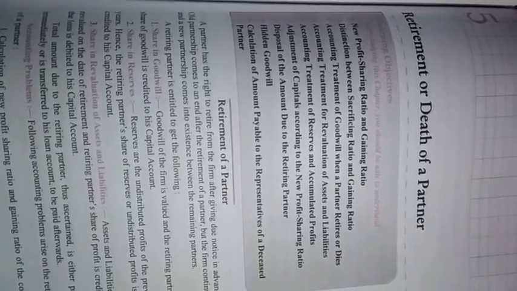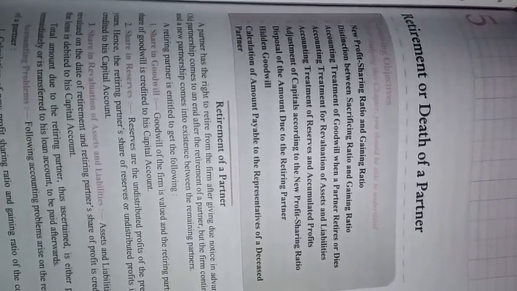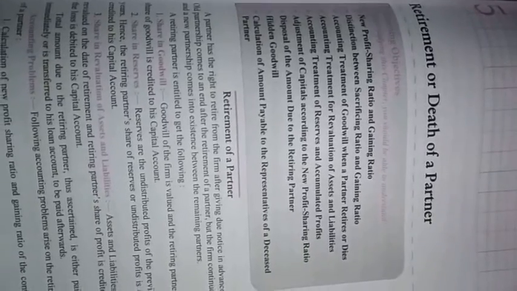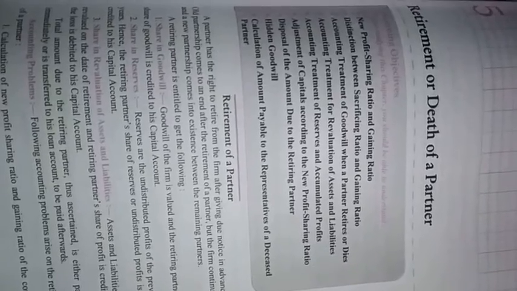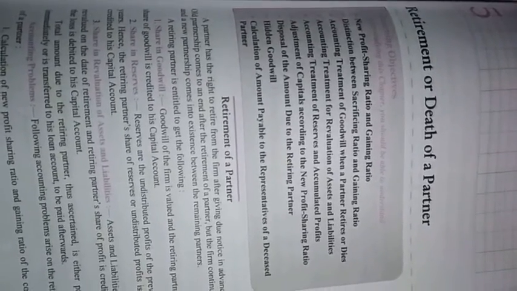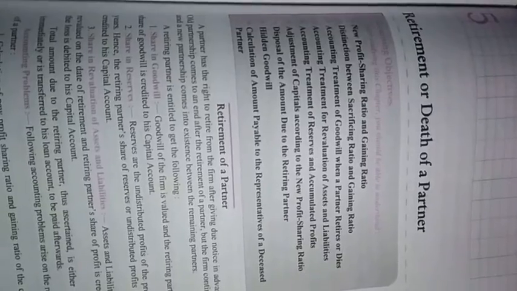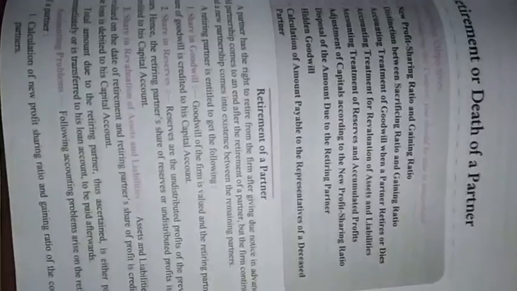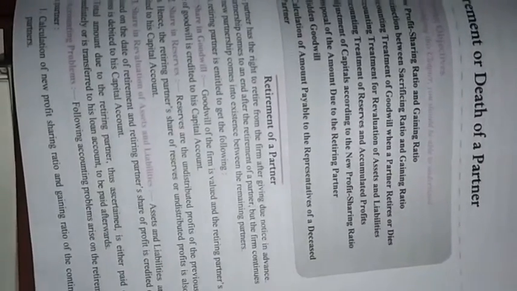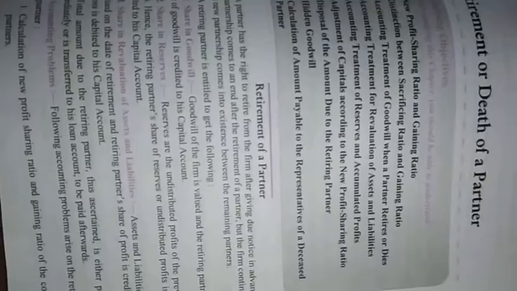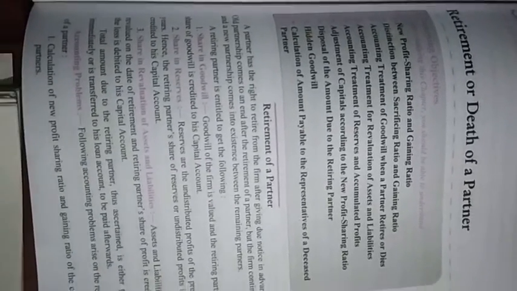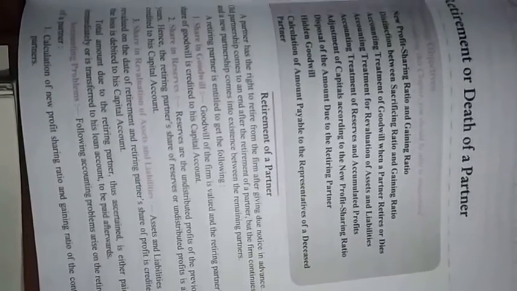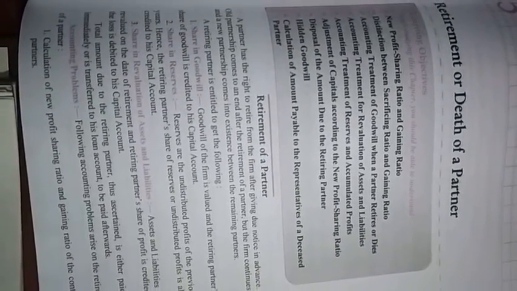On these two, that is retirement or death of a partner, what accounting treatments are to be done, what we need to find out as a whole is given in front of these key points. First, we need to find the new profit sharing ratio and gaining ratio. Second, the distinction between sacrificing and gaining ratio. We should know the difference between the sacrificing and gaining ratio.